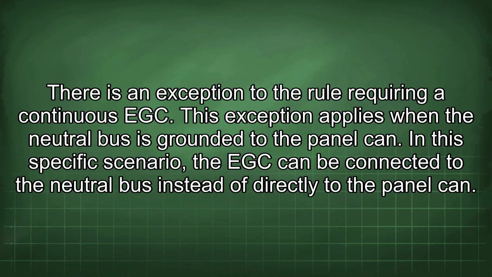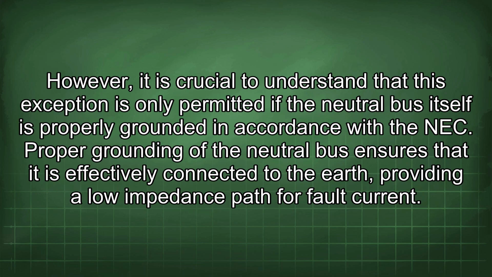There is an exception to the rule requiring a continuous EGC. This exception applies when the neutral bus is grounded to the panel can. In this specific scenario, the EGC can be connected to the neutral bus instead of directly to the panel can. However, it is crucial to understand that this exception is only permitted if the neutral bus itself is properly grounded in accordance with the NEC.